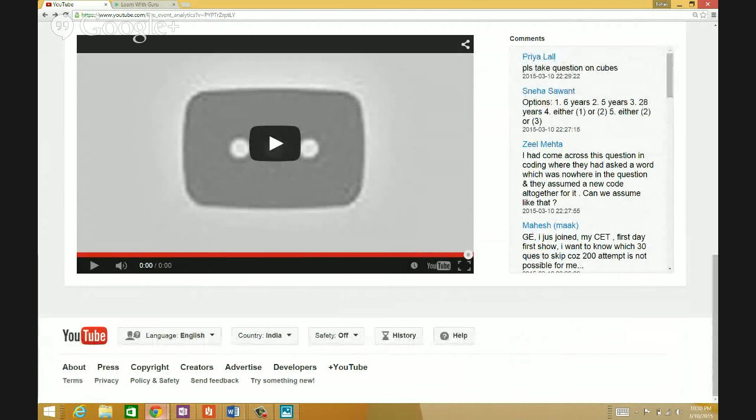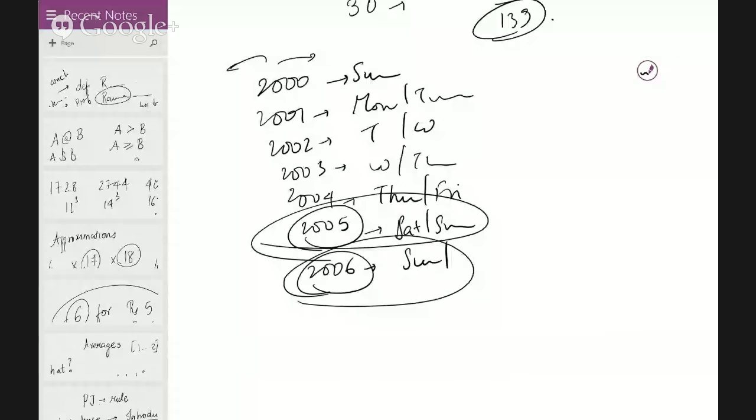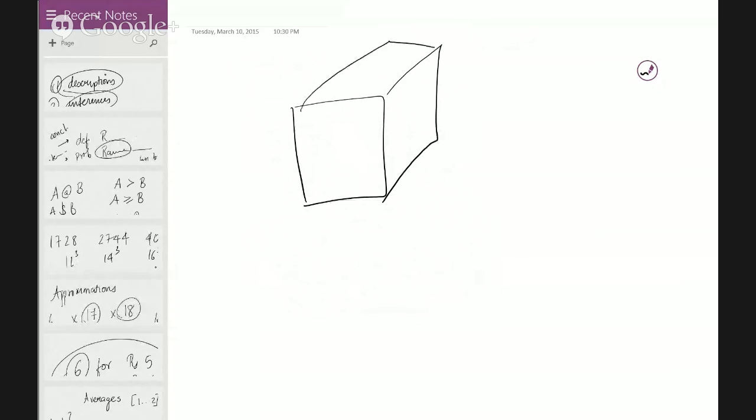Please take questions on cubes. Cubes is a 3D figure, a three-dimensional figure. There are a lot of things in cubes, by the way, not just about cubes, but a lot of things more about cubes. First of all, you need to understand the structure of a cube. Now, let's say I have a 3 by 3 by 3 structure. It can completely cover a 1 by 1 by 1 structure.